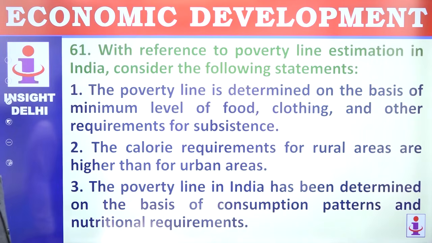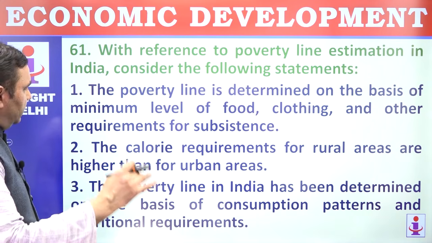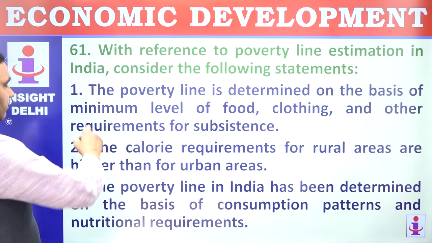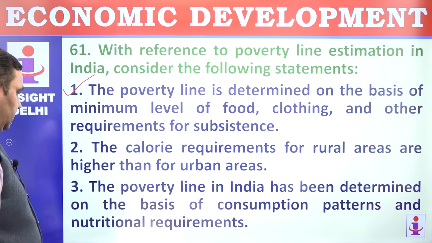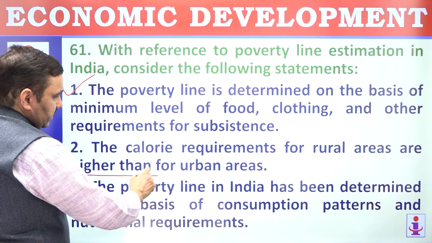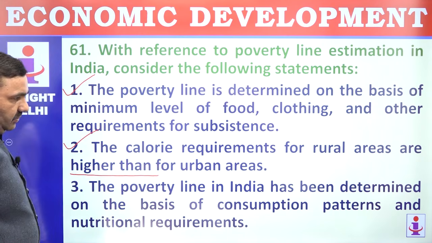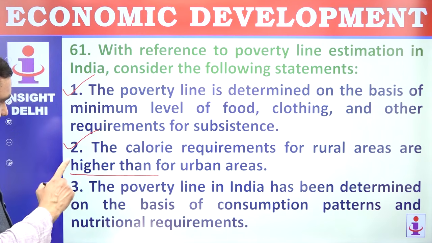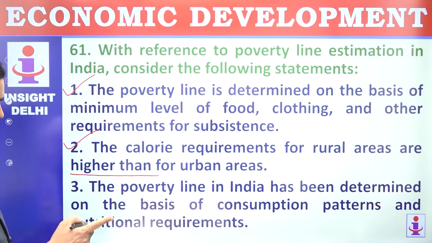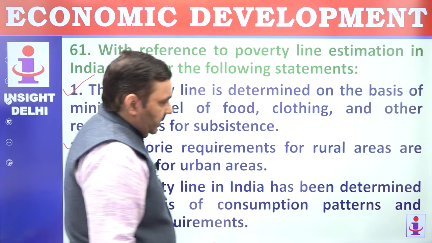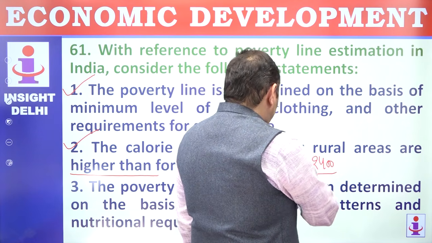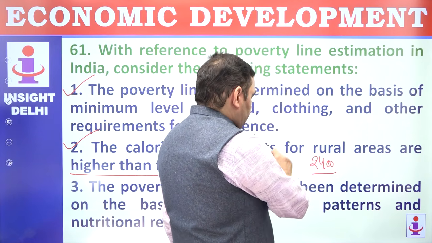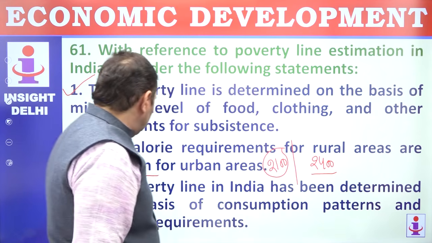With reference to poverty line estimation in India, consider following statements. Poverty line is determined on the basis of minimum level of food, clothing and other requirements for subsistence, correct? The calorie requirement for rural and urban areas are different. 2,400 calorie for rural areas is higher than the urban areas, that's correct. So 2,400 for rural areas, 2,100 for urban areas. In rural area, people have to work harder physically. That's why calorie requirements are higher in rural areas, correct?